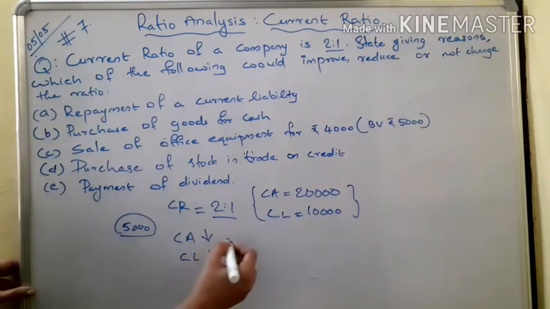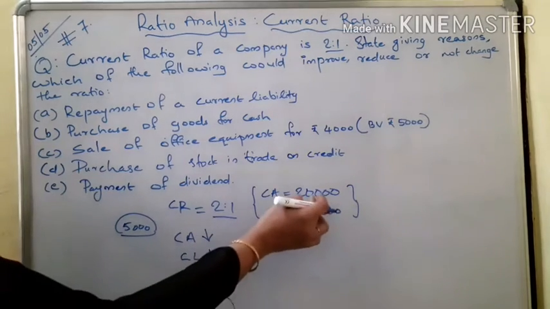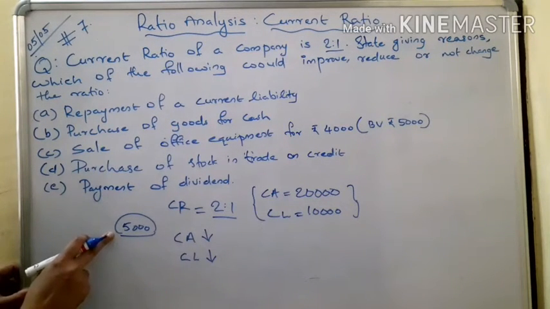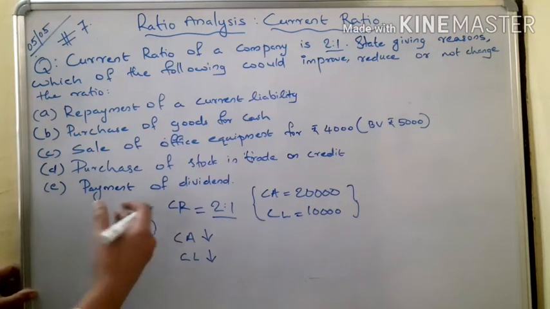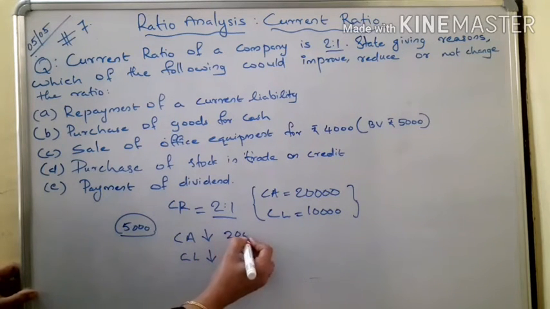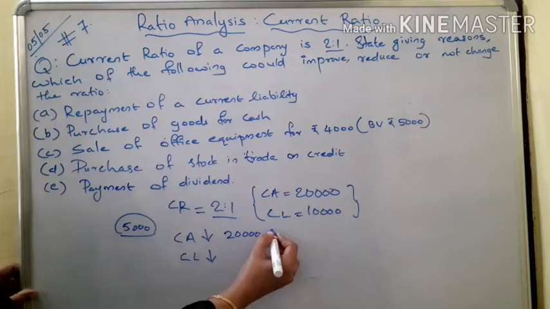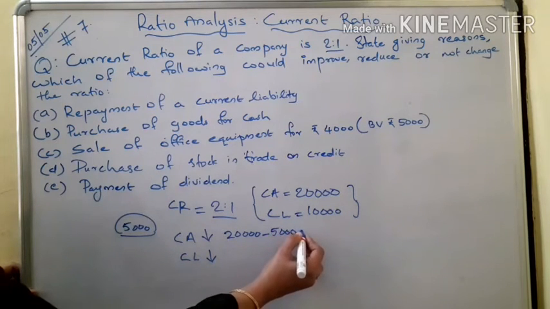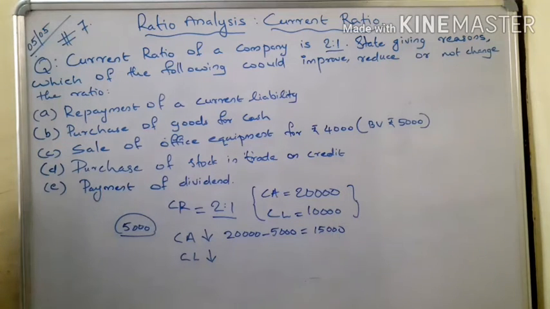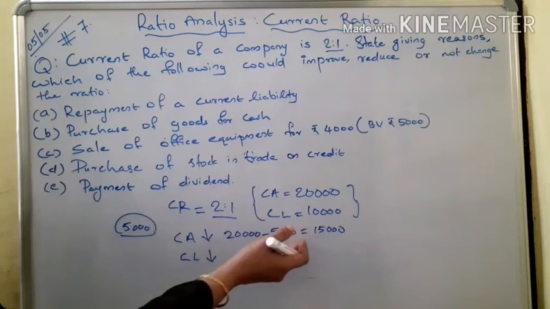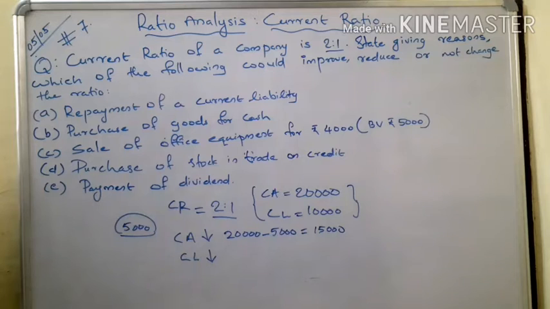So we apply this assumed 5,000. Current assets are 20,000. At the time of payment of the current liability of 5,000 rupees, that much cash goes out from the business. So 20,000 minus 5,000 is 15,000. After the repayment, current assets are reduced to 15,000.